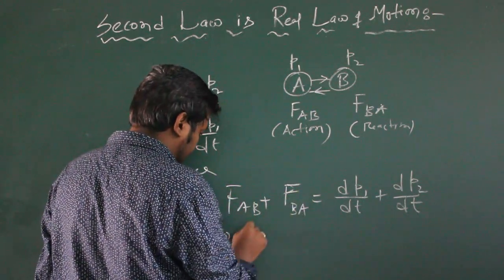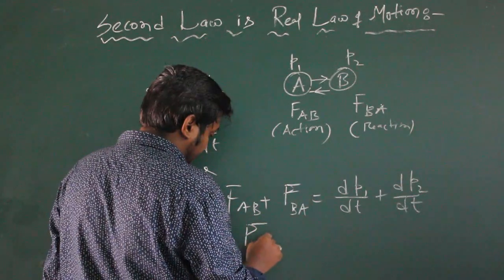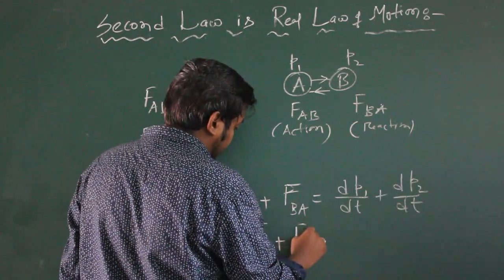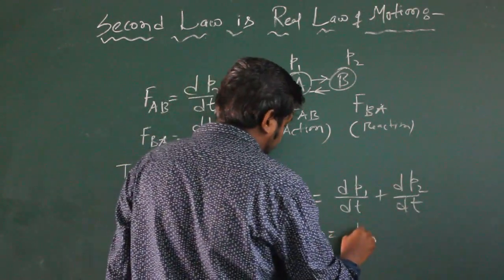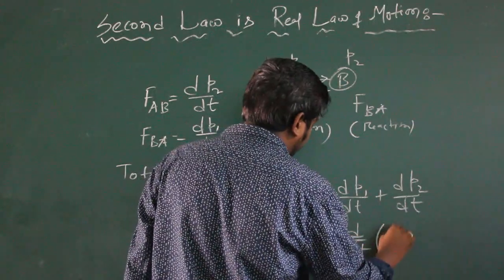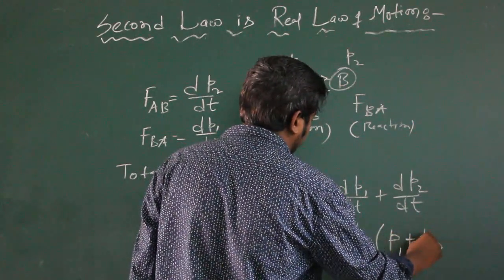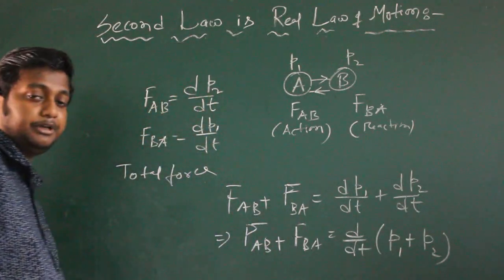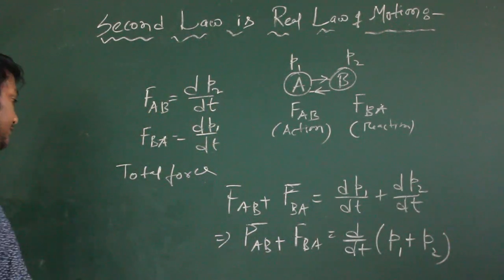Now FAB plus FBA equals to d by dt of, here we can write, P1 plus P2.